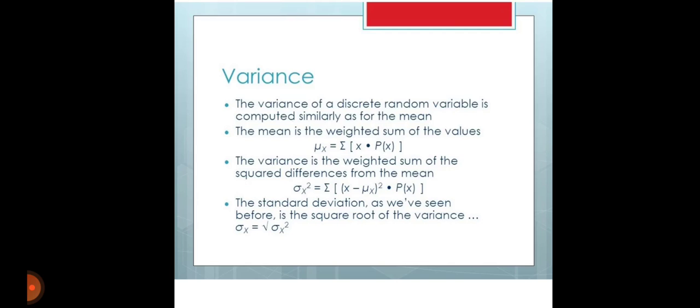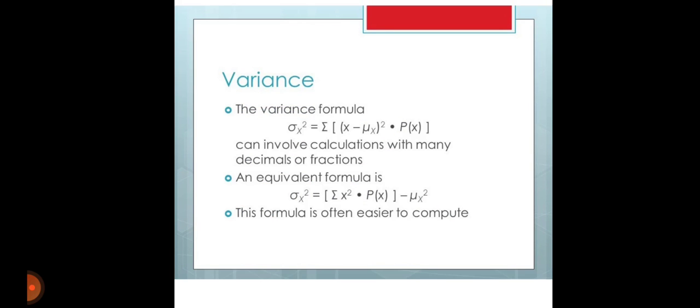As we have seen before, the standard deviation is the square root of the variance. So sigma x is equal to root of sigma x square, where sigma x square is equal to the summation of x minus mu x, whole square, into p of x.